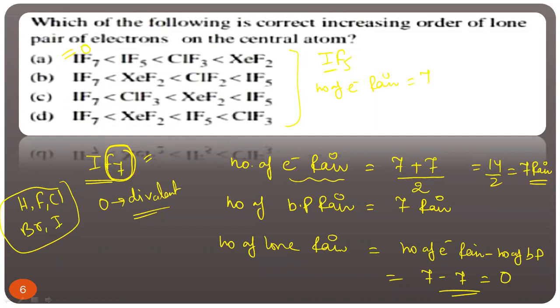Now IF5, similarly. Number of electron pair, central atom valence electron 7, how many monovalent atoms? 5. So 7 plus 5, 12, divided by 2, that is equal to 6. Total number of electron pair is 6. Number of BP is the total number of monovalent atoms attached, which is 5. So the number of lone pair is electron pair minus bond pair, 6 minus 5, equal to 1. So IF5 has 1 lone pair.